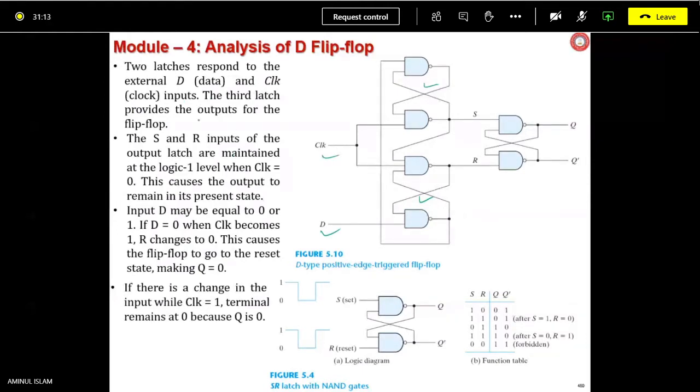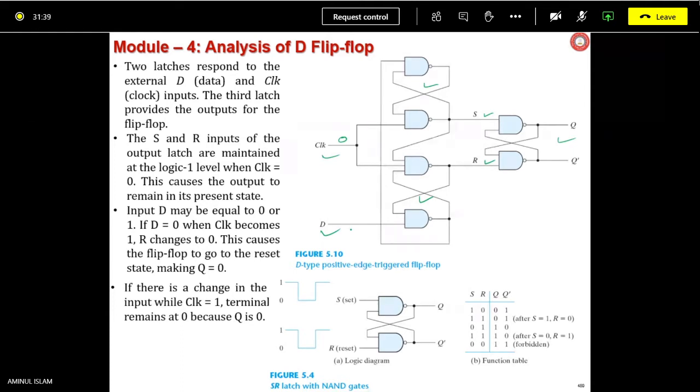The third latch provides the output. The S and R inputs of the basic NAND latch are maintained at logic 1 level when clock is 0.